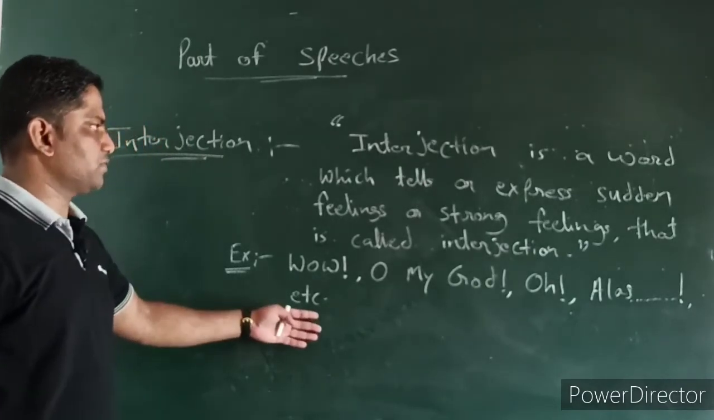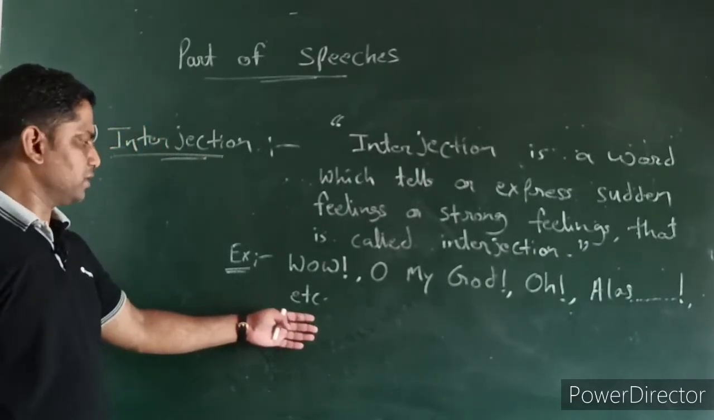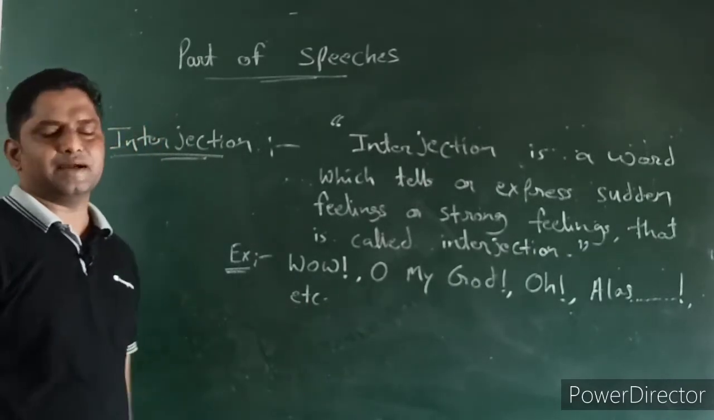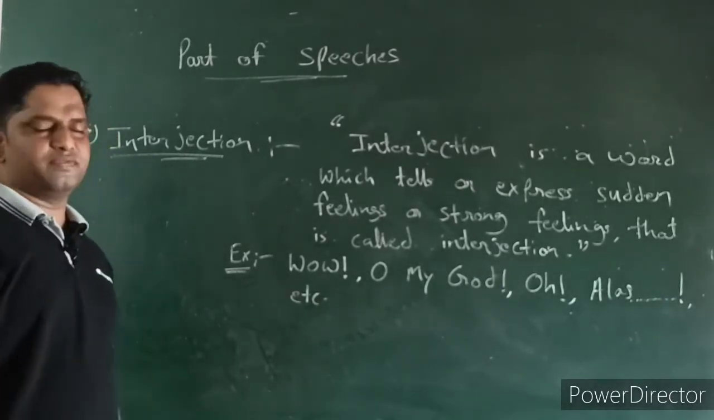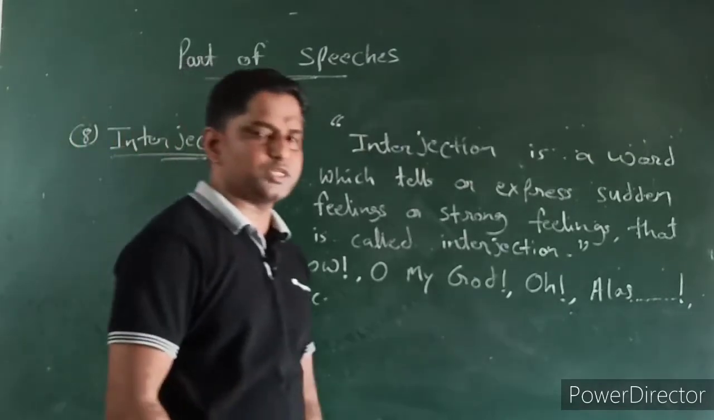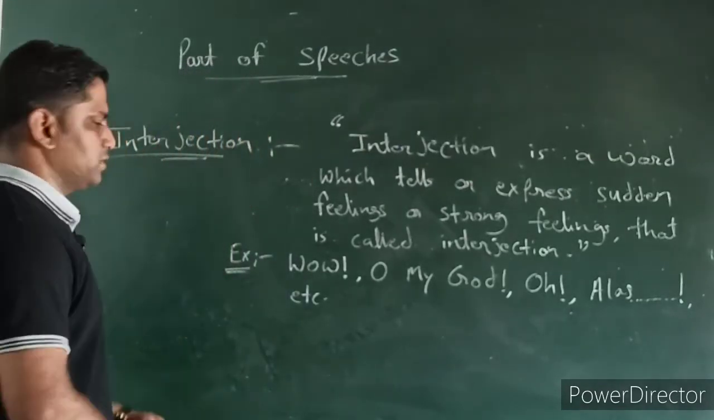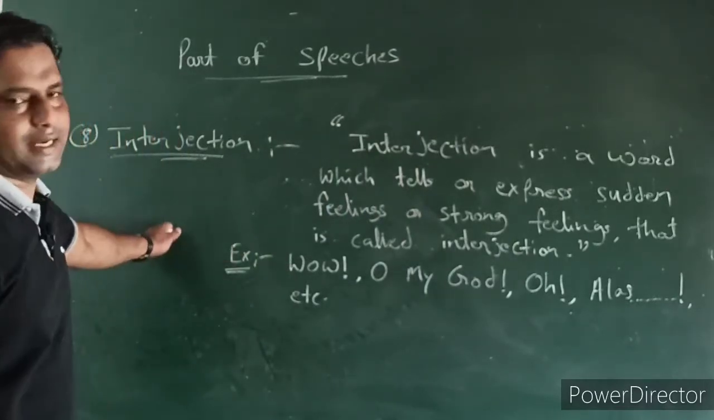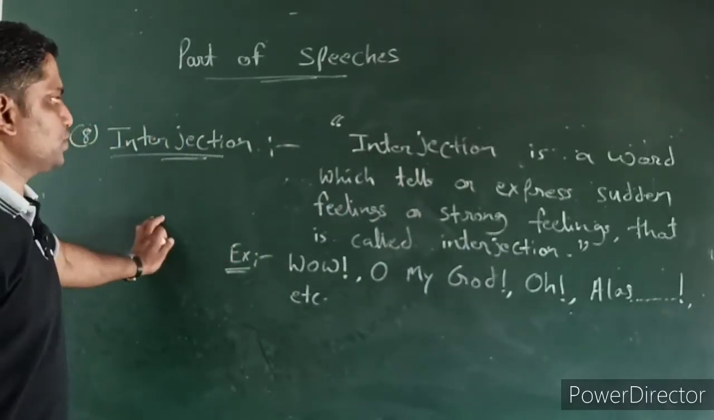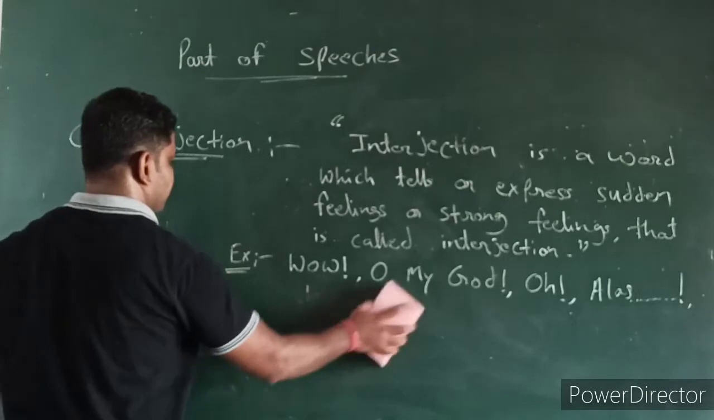So, in this way we can explain interjection. A lot of experimentation happens in interjection. People react differently according to the situation. So this is the part of speech we have seen. There are 8 kinds of parts of speech. Hope that you have understood well.